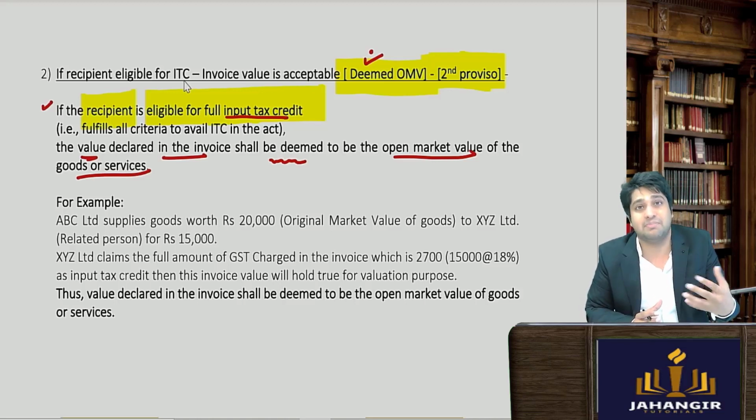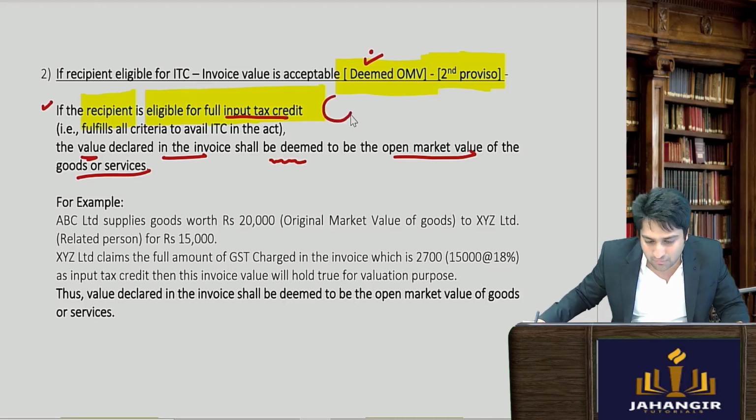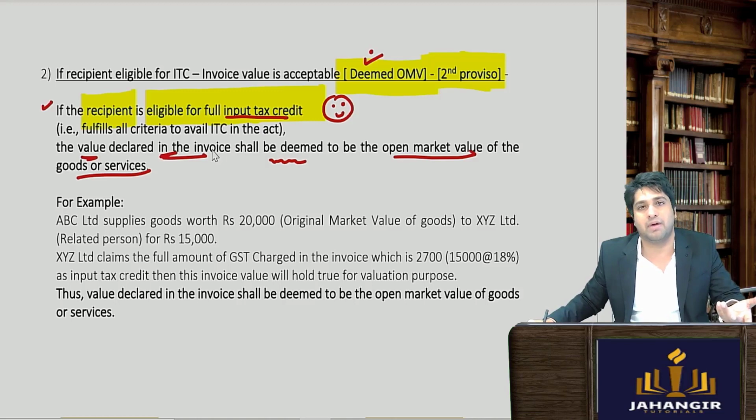If he is doing that, means he's a good guy and he's taking ITC, then we are allowing him that the value declared in the invoice is deemed to be the open market value.